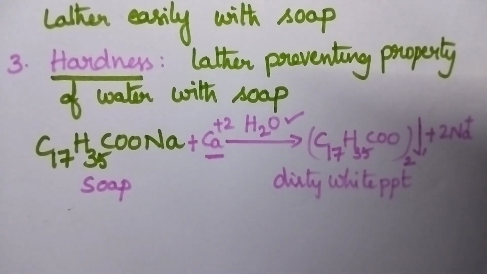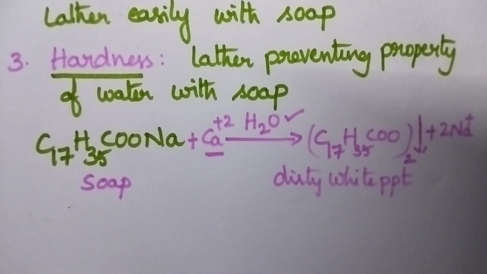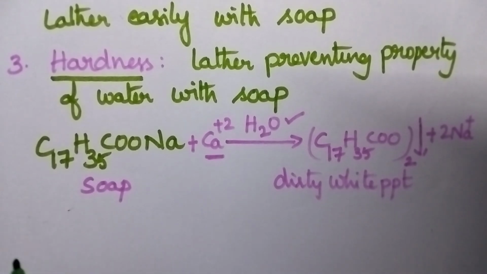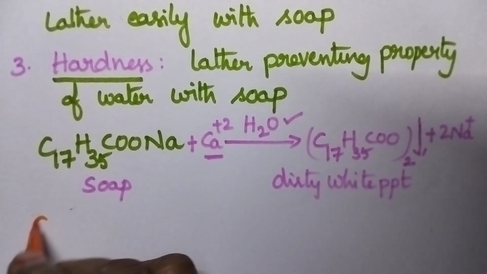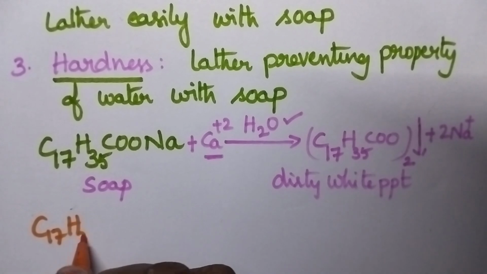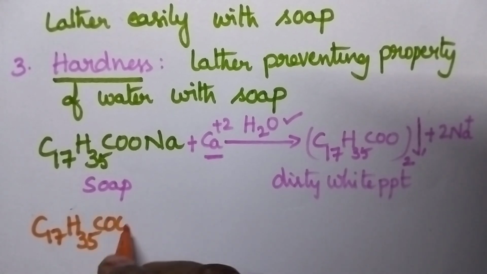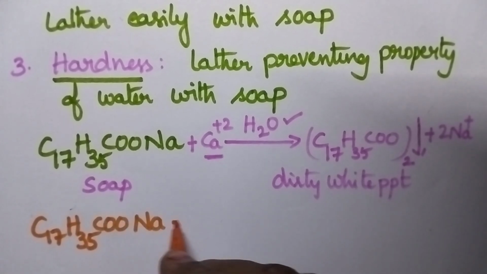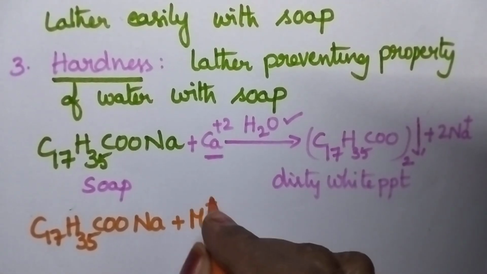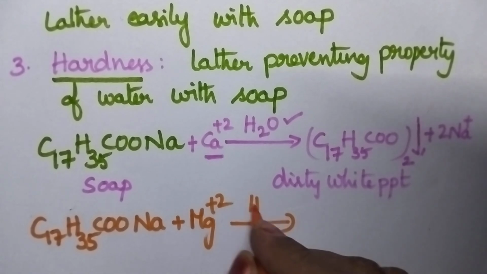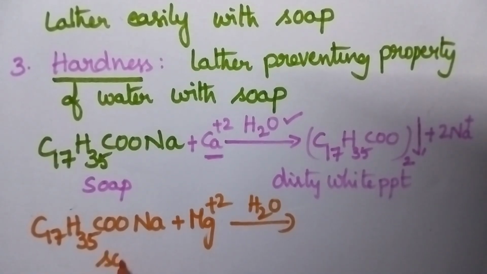Here we can also consider the reaction with the magnesium salt. So there is a possibility for the reaction of hard water, especially the magnesium ions present in water with the soap.